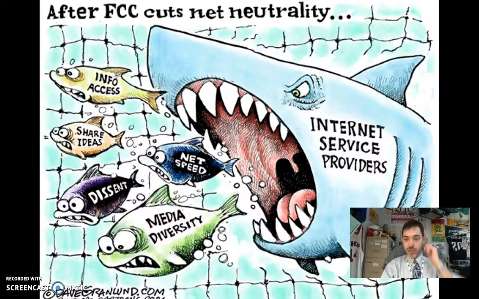For block 3, here we have a cartoon about net neutrality, and obviously you can get a little of that if you look at the context of the header up here. Mainly the FCC deciding to peel back some of those regulations from President Obama's administration and basically allow for a free reign of internet service providers when it comes to speeds. So you have the internet providers here in the form of a big shark breaking free from the net that was these net neutrality laws.